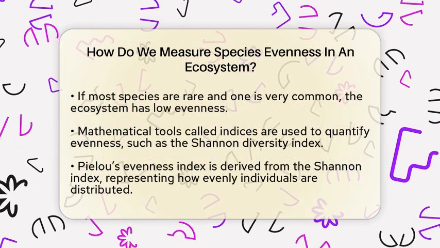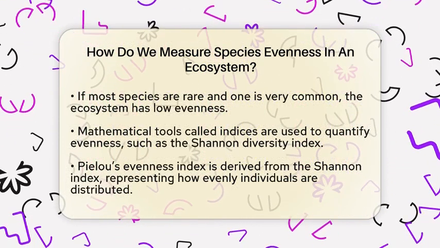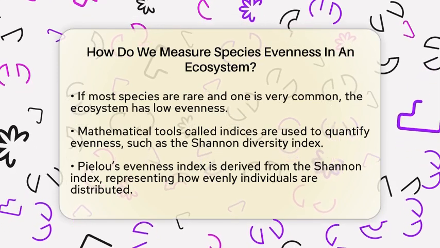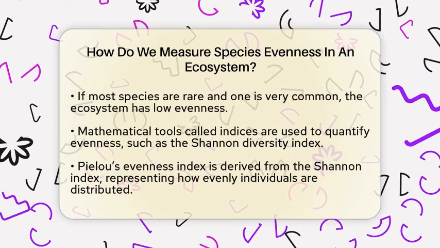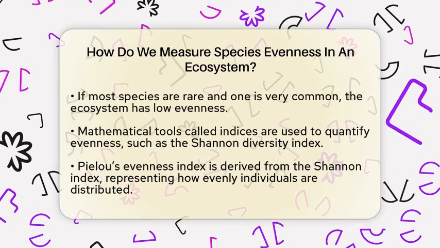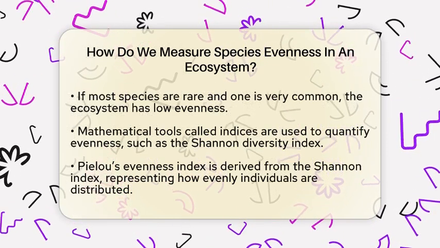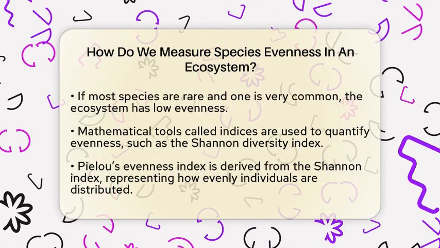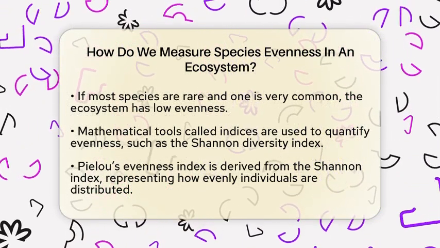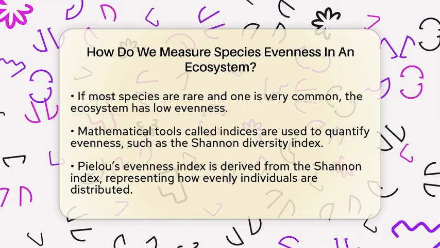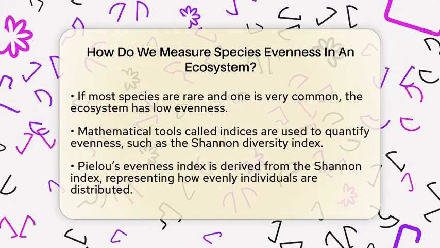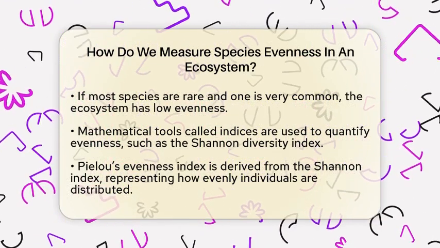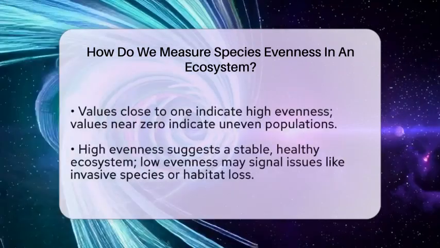Scientists use special mathematical tools called indices to measure this. One popular index is the Shannon Diversity Index. It combines how many species there are with how evenly the individuals are spread. From this, they calculate Pielou's Evenness Index. This index takes the Shannon diversity and divides it by the maximum possible diversity if all species had equal numbers. The result is a number between 0 and 1. A value close to 1 means the species are evenly distributed, while a number near 0 shows uneven populations.